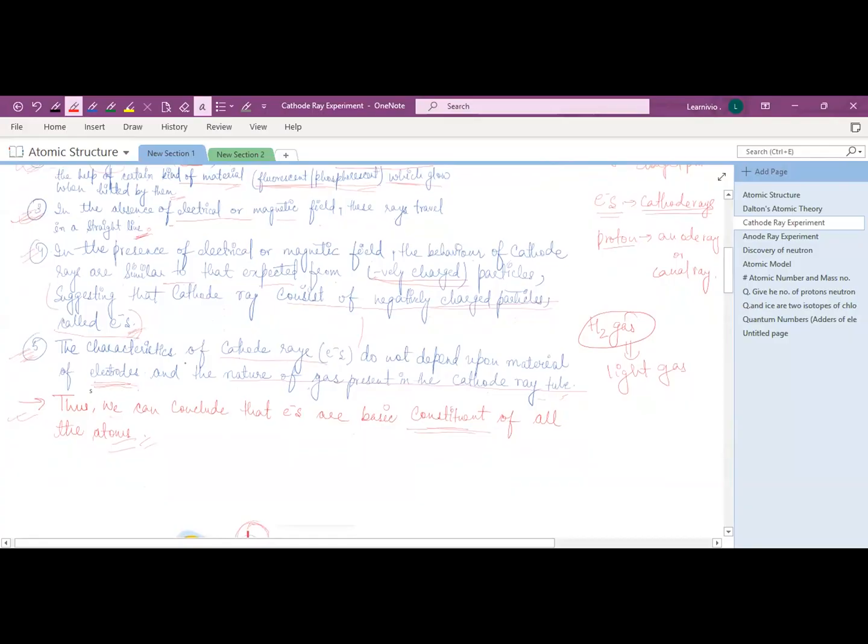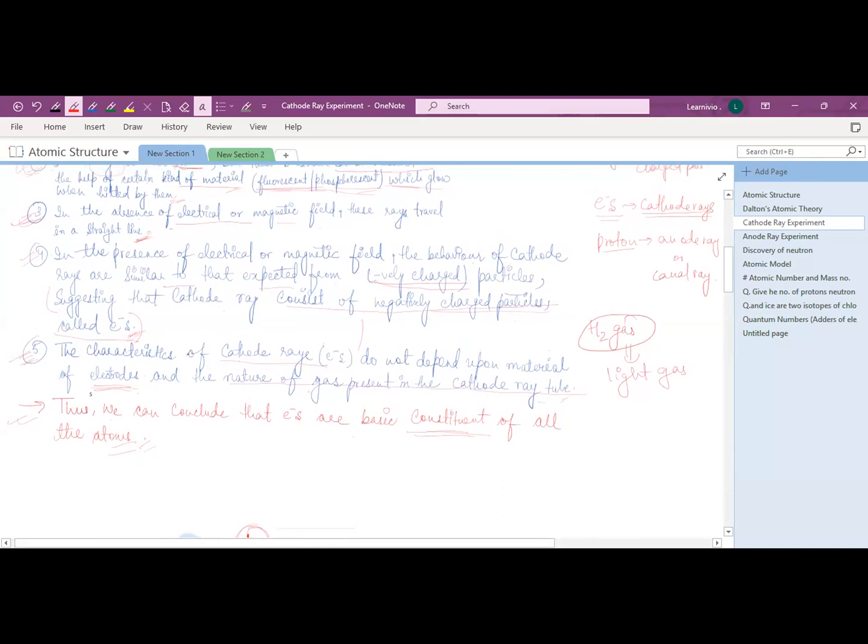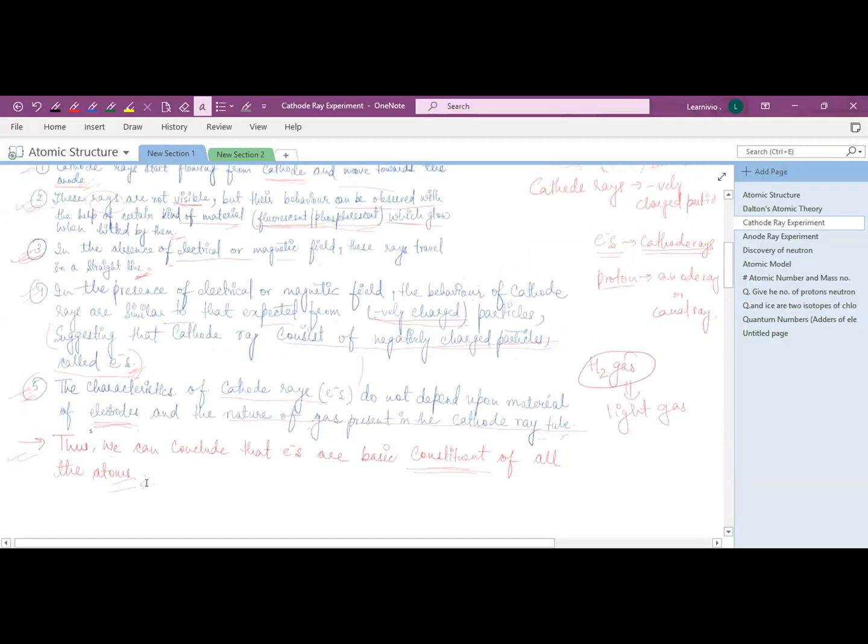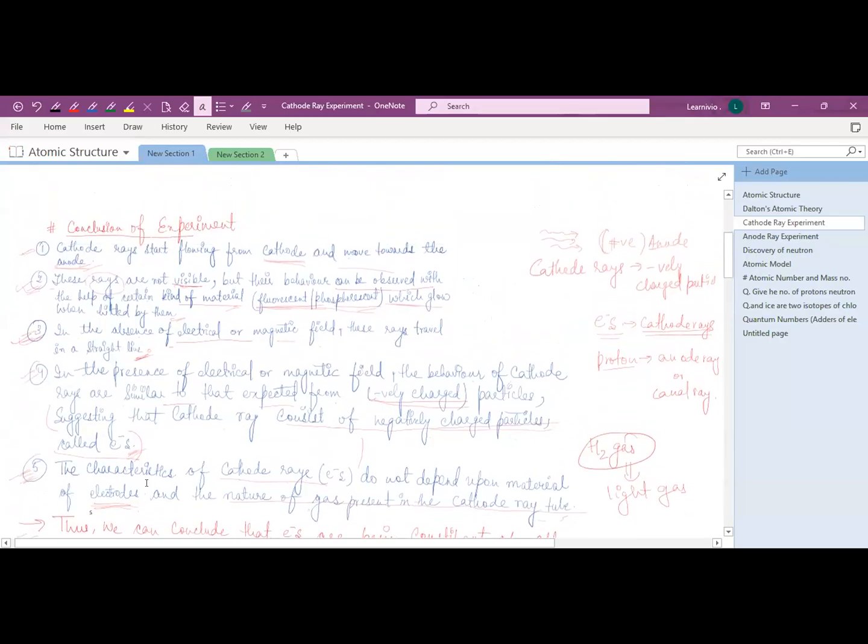Fifth was that the characteristics of the cathode ray do not depend upon the material of the electrodes, right? It doesn't depend on the metals you use as an electrode, and it doesn't depend on the nature of the gas present in the cathode ray discharge tube. So we can conclude that electrons are the basic constituent of all atoms. So this was the cathode ray experiment, which led to the discovery of the electron.